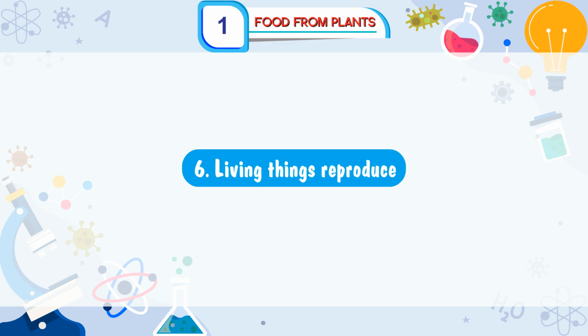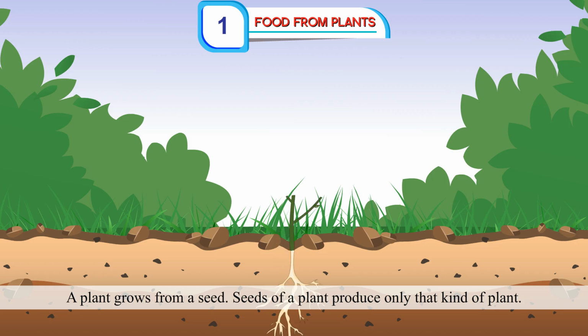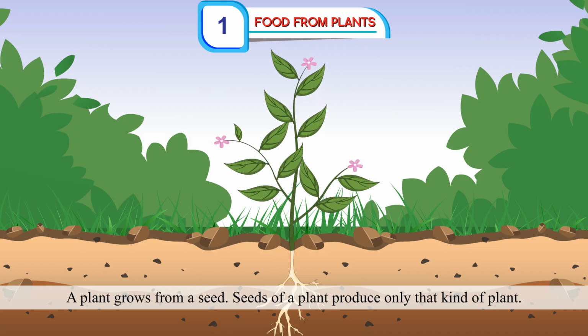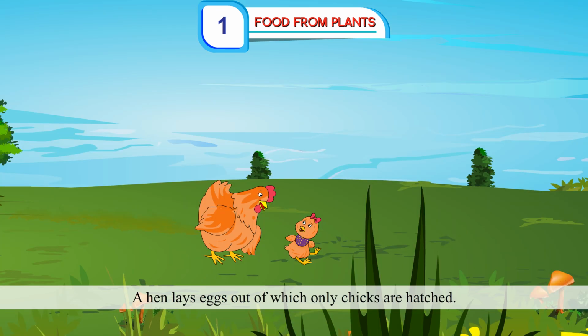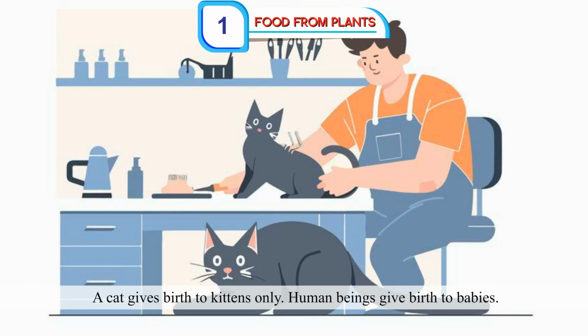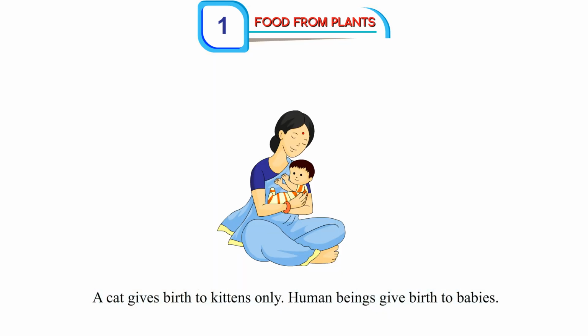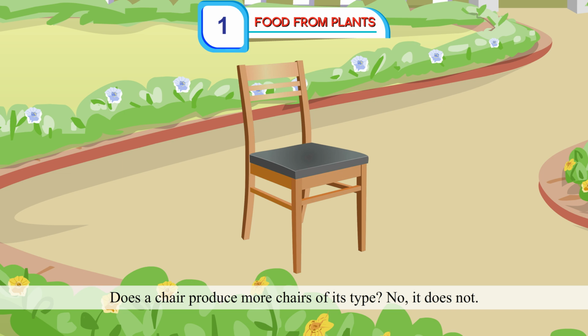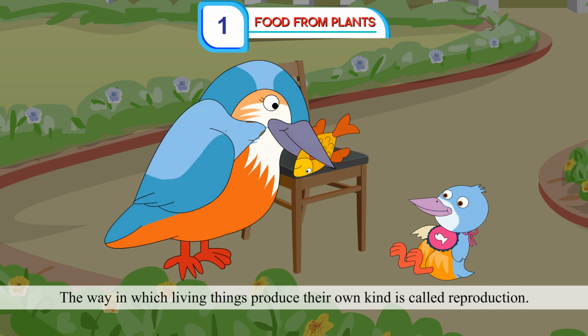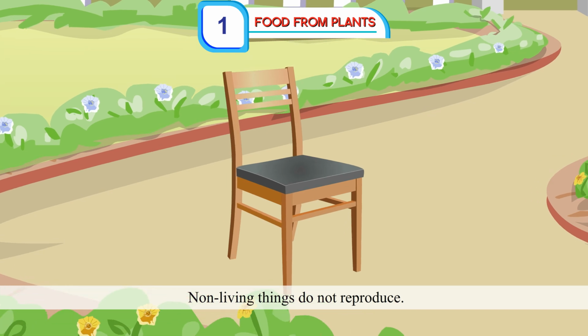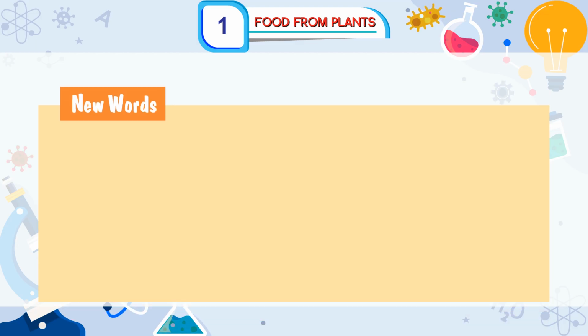Living things reproduce. A plant grows from a seed. Seeds of a plant produce only that kind of plant. A hen lays eggs out of which only chicks are hatched. A cat gives birth to kittens only. Human beings give birth to babies. Does a chair produce more chairs of its type? No, it does not. The way in which living things produce their own kinds is called reproduction. Non-living things do not reproduce.